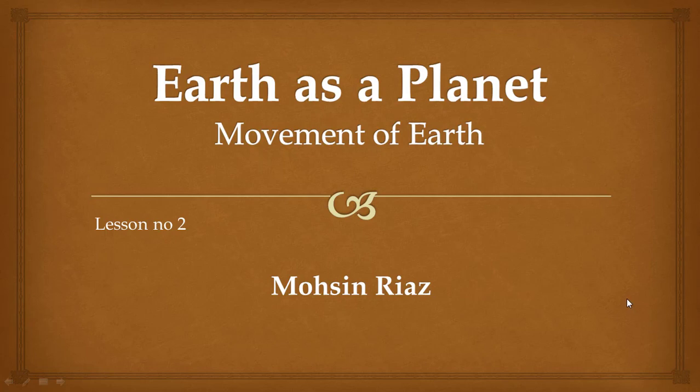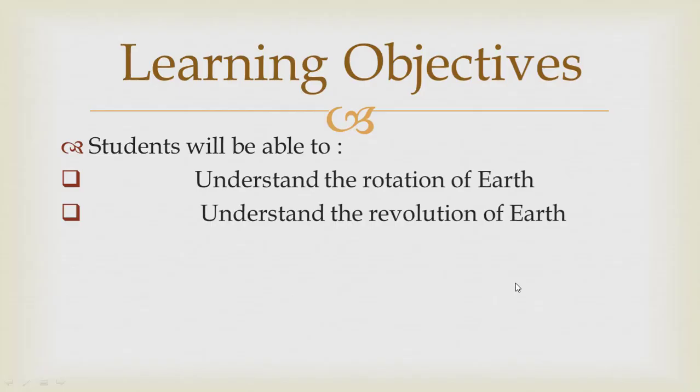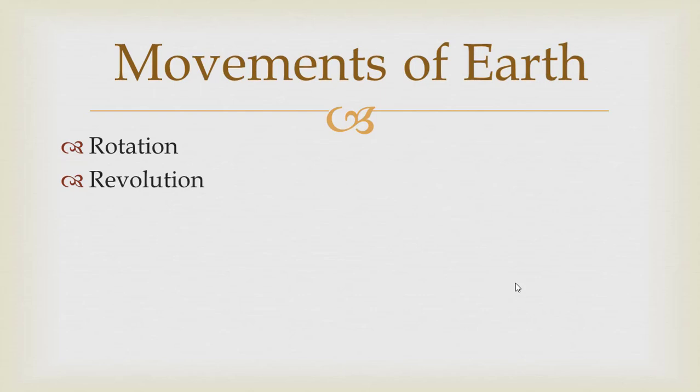Today's topic is Earth as a planet, movement of Earth. The learning objectives are students will be able to understand the rotation of Earth and also understand the revolution of Earth. So Earth has two types of movements. Number one is rotation and number two is revolution. So now we will discuss each of the movements separately and in detail.